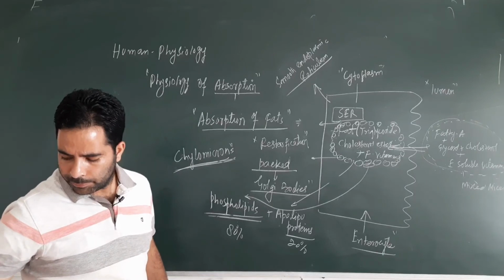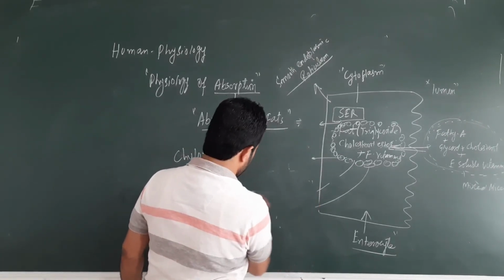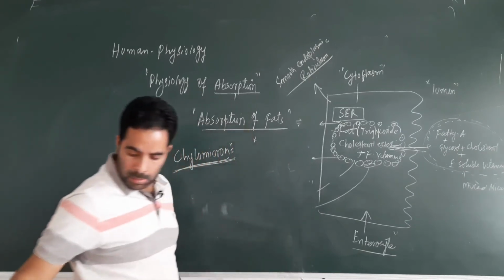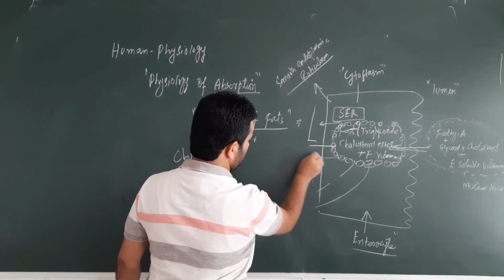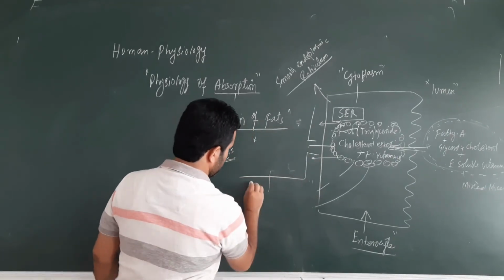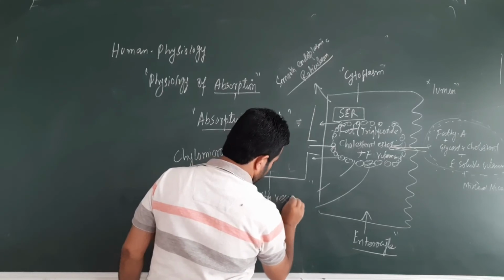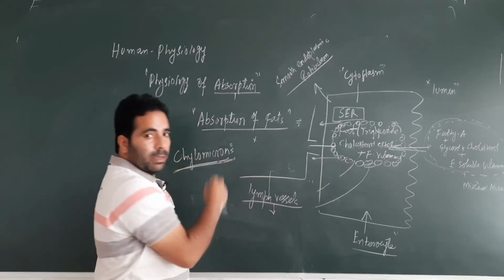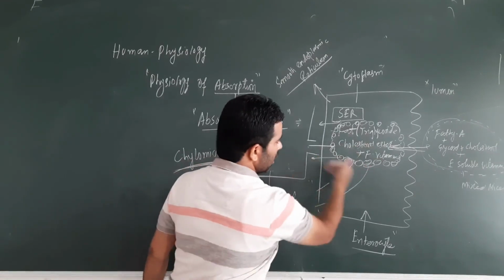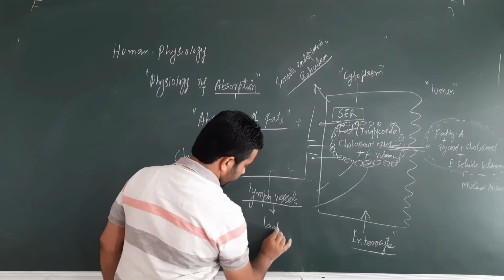So finally these chylomicrons are absorbed into the lymph vessels, and I told you these lymph vessels which receive the dispatched chylomicrons from the enterocyte are known as lacteals.